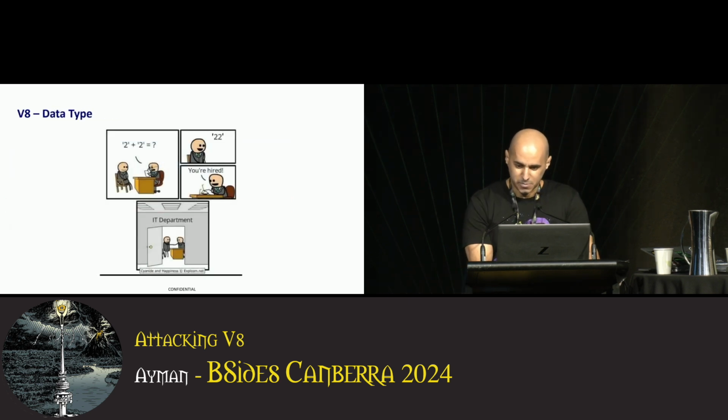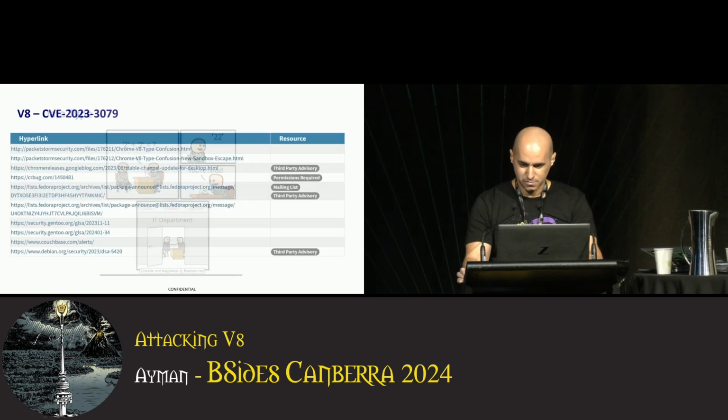Brief interruption about type confusion. You may have seen this meme before. An interviewer asks a question, what's 2 plus 2? The interviewee responds with 22. Surprisingly, the interviewer acknowledges the answer. Not very surprising to us. It's obvious from the quotes that we're talking about strings or characters. But the point is, the type of data is a very important context, as it determines how the computer will process them. Addition of the value 2 as an integer is going to be processed through an arithmetic operation, while adding 2 as characters will be string concatenation.